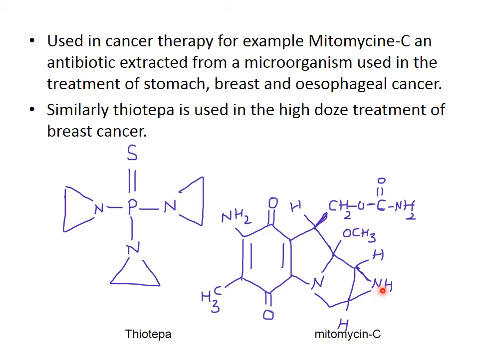This mitomycin C acts as an antibiotic extracted from a microorganism and is used in the treatment of stomach, breast and esophageal cancer. Similarly, another compound, thiotepa, is again used for the treatment of cancer. In this case, there are three aziridine rings present in thiotepa. This is the biological importance of this compound.